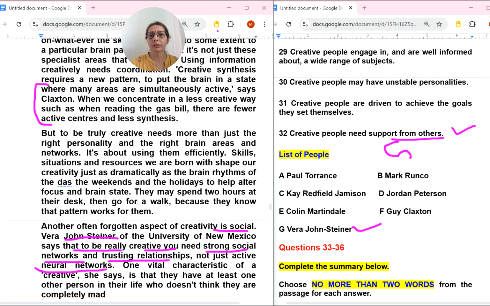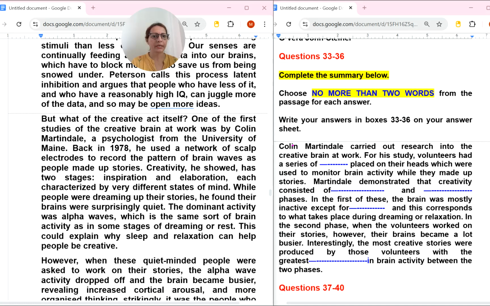Let's go to fill in the blanks. So let's find the fill in the blanks. This is fill in the blanks, and the words before the blank are really important for finding the correct answers. Okay. So Colin was in this paragraph. Here is a reading tip and trick: if you are not getting an answer for the previous questions in any paragraph, then definitely at the end, for the last questions, you will get something in that paragraph. Colin, this person, carried out research into the creative brain at work.